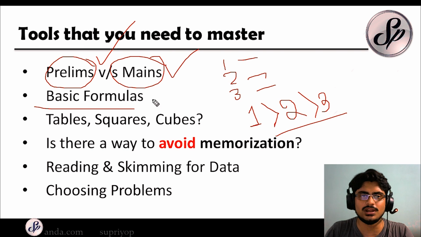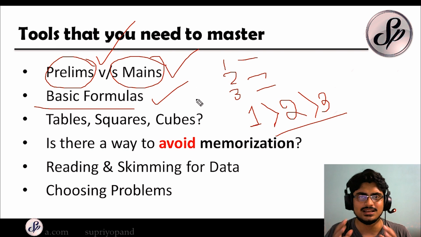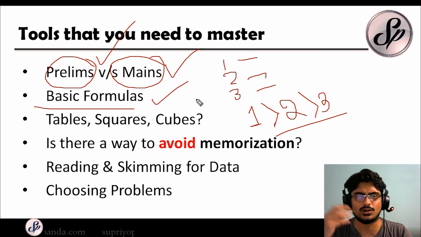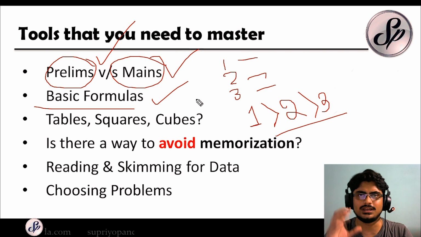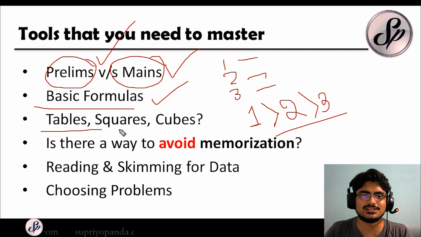Now the basic formulas. So basic formulas I am not going to discuss. These things you should already be knowing. You should be knowing the area of a circle, the perimeter of a circle, square, and all the various kinds of triangles. You should be knowing about the mensuration, all the formulas that you have. So the important formulas that you need to have, if you are a little bit confused about them, please let me know. I will give you a sheet or something like that, but I am not going deep into the formulas over here. What I want to do is help you to understand the concepts first, and of course about the tables, the squares and the cubes.